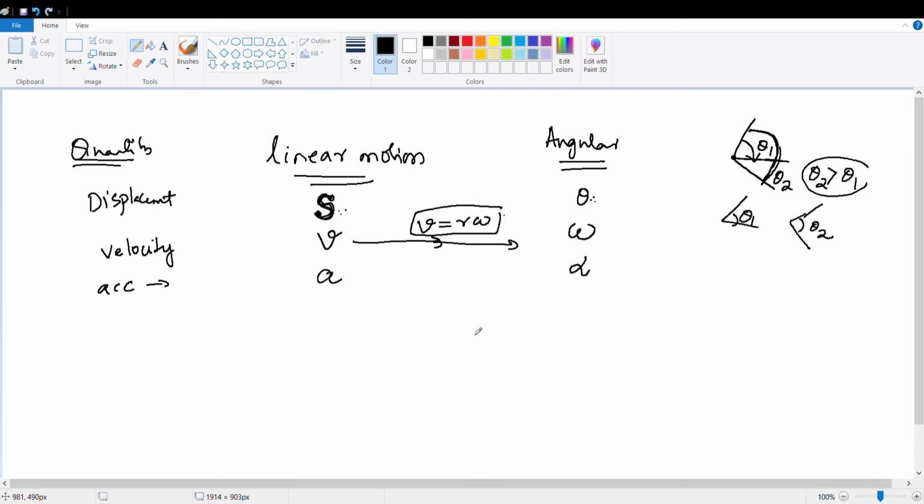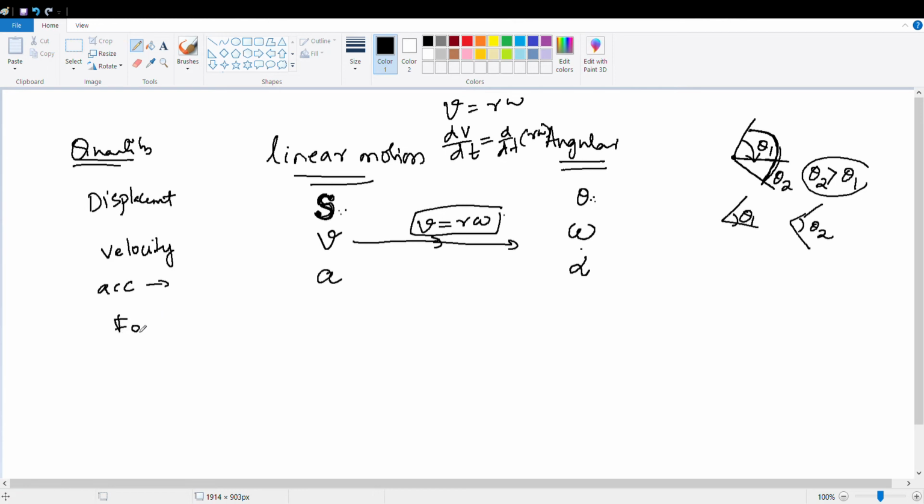Obviously, if V equals r omega, then if you take dV by dt, similarly it will be d by dt of r omega. You will get this one. We will learn about it later. We will only be concerned about the angular part. Now I'm just giving you an analogy.